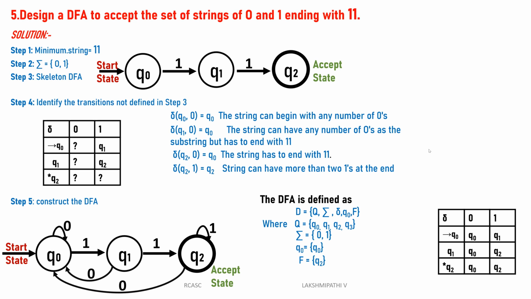Once again, the transition function: q0 reads 0, it is q0. q0 reads 1, it will be q1. q1 reads 0, q0. q1 reads 1, it will be q2. q2 reads 0, q0. q2 reads 1, q2. This is the DFA. Design a DFA to accept the set of strings of zeros and ones that end with 1 1.